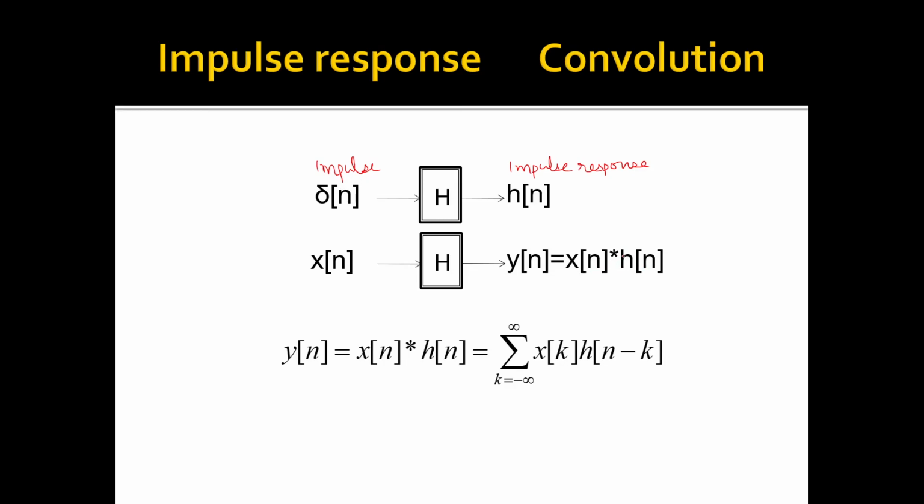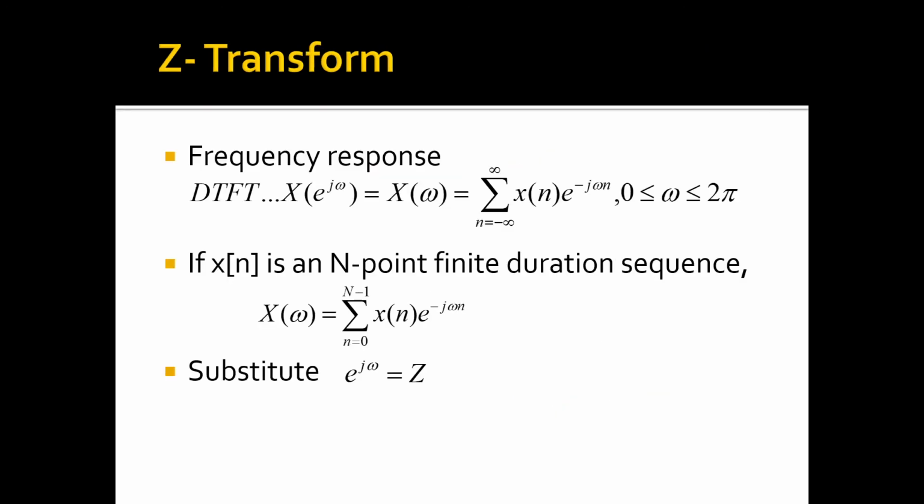What is this convolution? Linear convolution. It is defined as summation k equal to minus infinity to infinity x of k h of n minus k, or this can also be written as summation k equal to minus infinity to infinity h of k x of n minus k. Next, you had studied about Z transform.